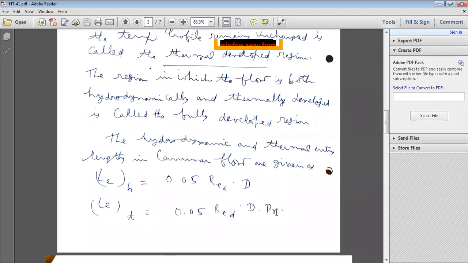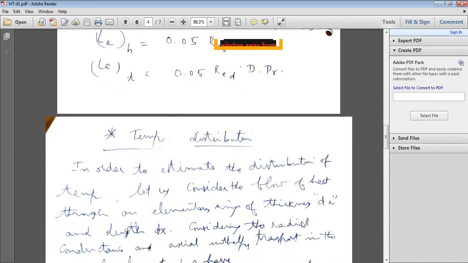into the Prandtl number. Because whenever it is thermal, obviously the Prandtl number will come in the forced convection. How do you calculate the Prandtl number? Mu Cp by K: mu, dynamic viscosity, into Cp, specific heat at constant pressure, by K, thermal conductivity of the fluid. So like that, you can calculate the hydrodynamic entry length as well as the thermal entry length.